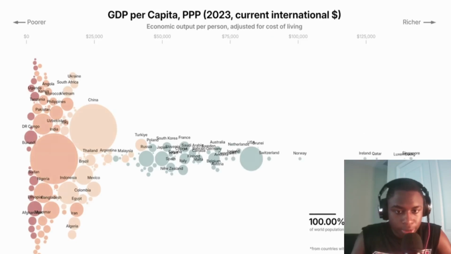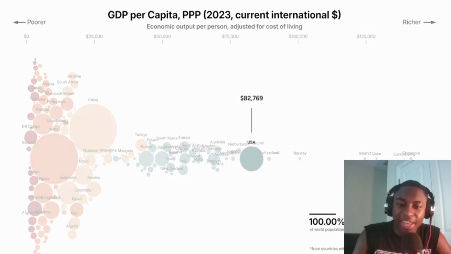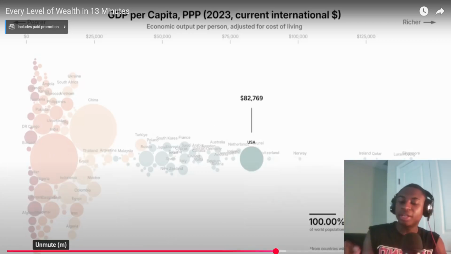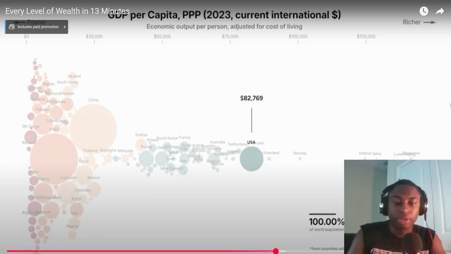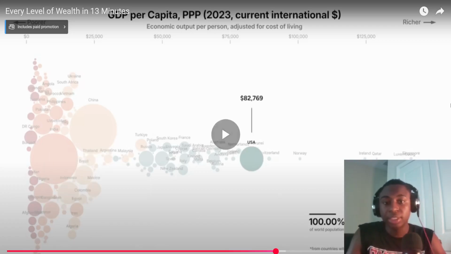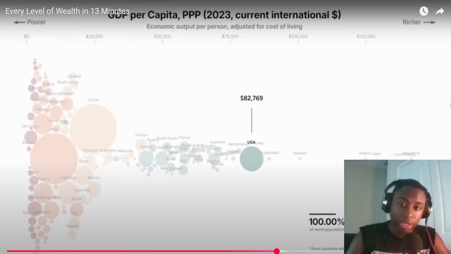In the final 10% of the world's population, we find wealthiest countries such as the US. We're rich? See, Americans are so freaking ungrateful because we have so much opportunity. We make so much money compared to everybody else, but we're the main ones complaining about the economy. You see how that works? We always look at the glass as Americans half empty instead of half full when people would kill to be in our position. That's crazy.